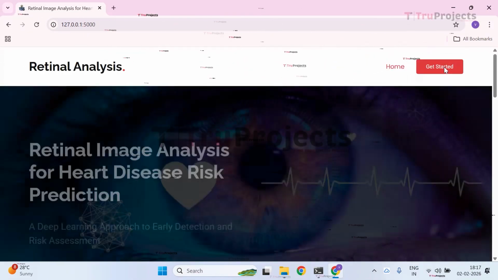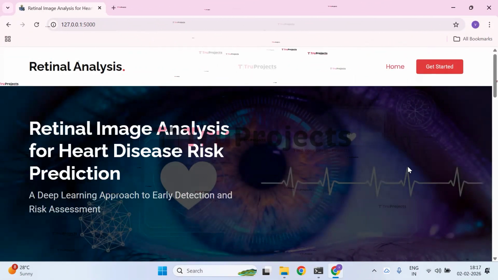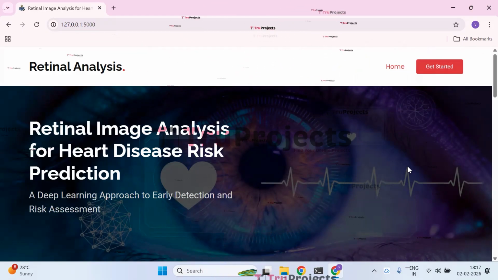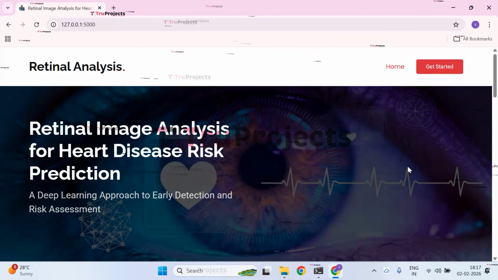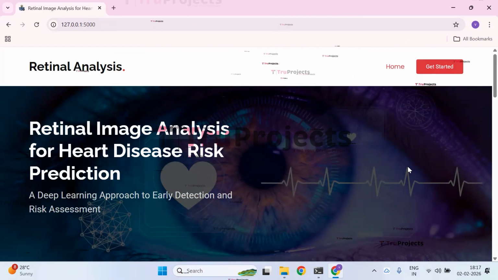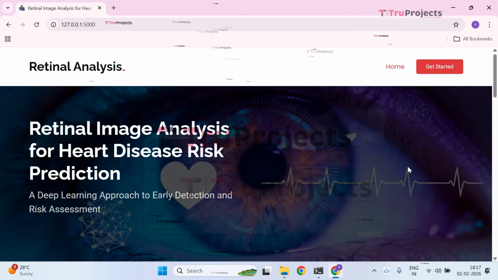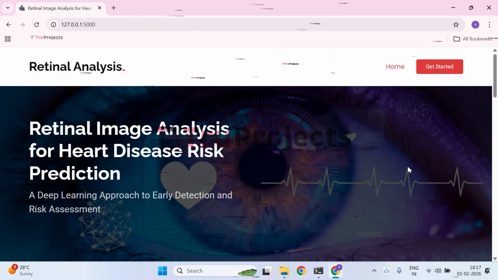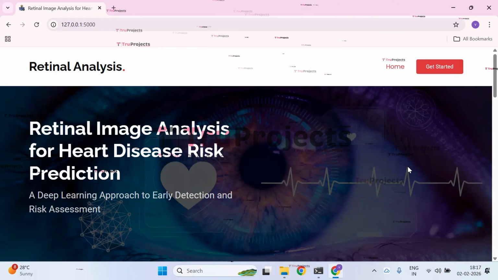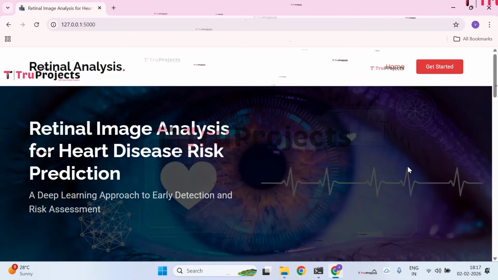Then click on Logout. So finally, this project demonstrates that retinal image analysis using deep learning is a promising, non-invasive approach for predicting heart disease risk. By leveraging CNN-based models and retinal biomarkers, the system effectively captures microvascular patterns associated with cardiovascular health. The integration of classification, detection, and explainable AI enhances both accuracy and interpretability. Overall, the proposed approach offers a scalable and cost-effective solution for early heart disease screening and preventive healthcare. This is all about your project.